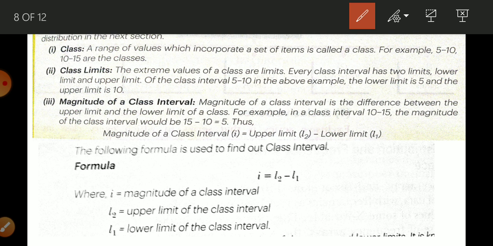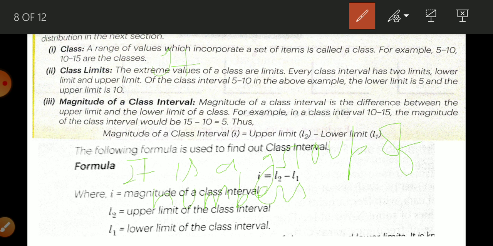So, what is class? I will write here. It is a group of numbers in which items are placed, such as 10 to 15 or 5 to 10.